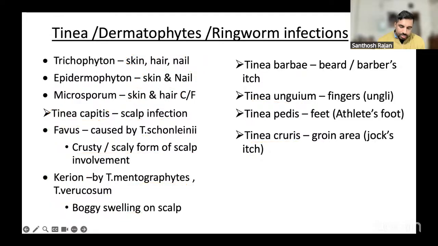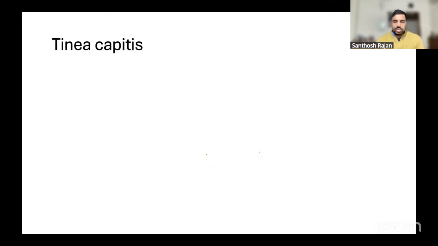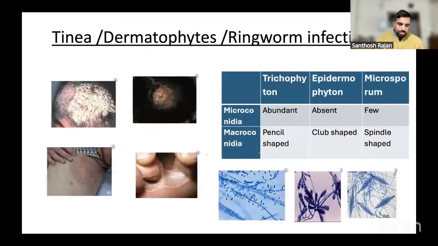Now look at this next picture. This is very, very important. So how do you identify this? This is how it looks. In this picture, this is the favus. And this boggy swelling is called the Kerion. Here we also have dhobi itch and athletic foot. Now, how do you differentiate these? How do you clinically diagnose them?